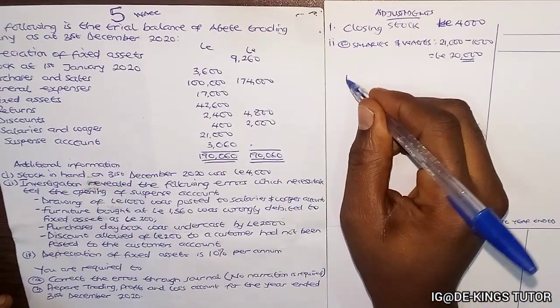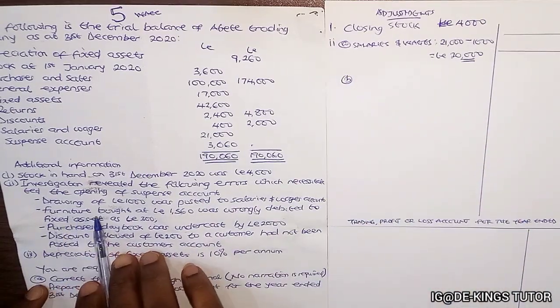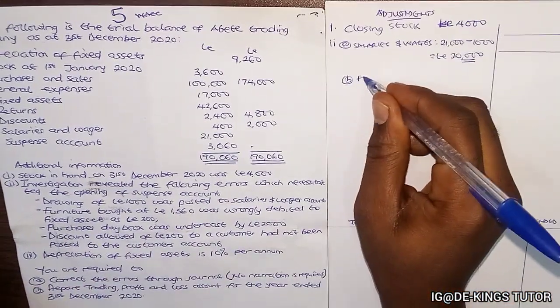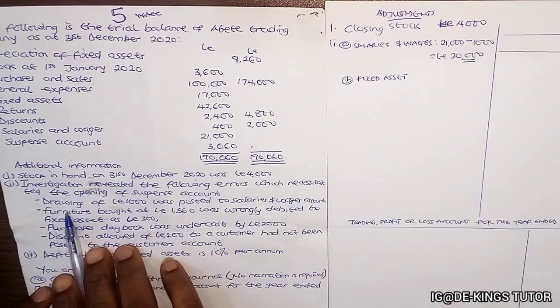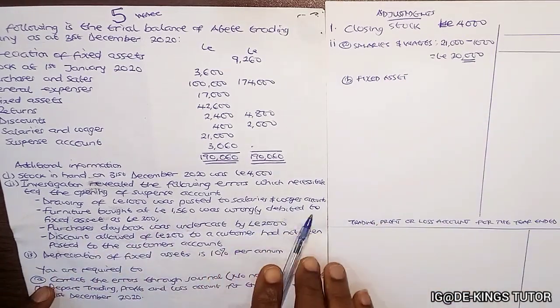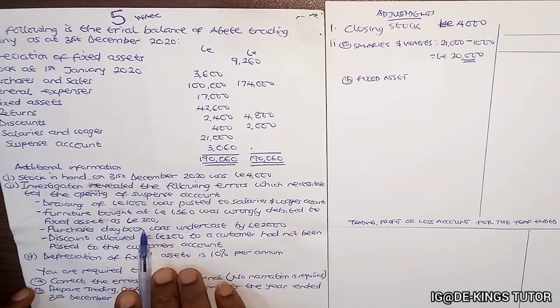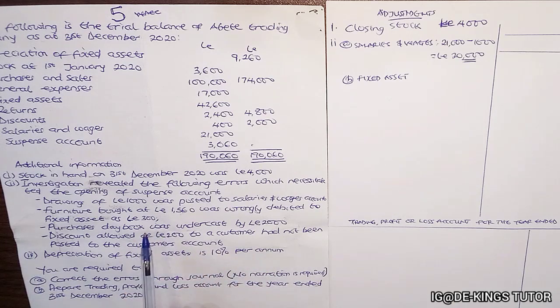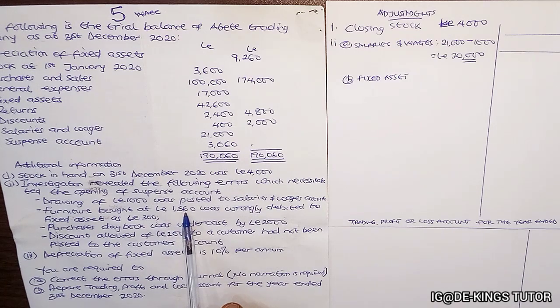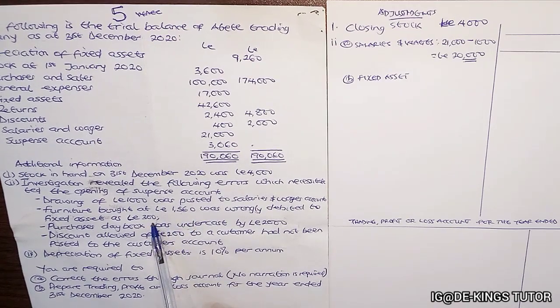Now for the B, the fixed asset. The second one said furniture bought at this was wrongly debited to the fixed asset as this. They bought the fixed asset at 1,560, but they debited it at 300. So they undercasted what was bought, so the fixed asset value is not the original value. 1,560 was supposed to be debited, but it debited 300.